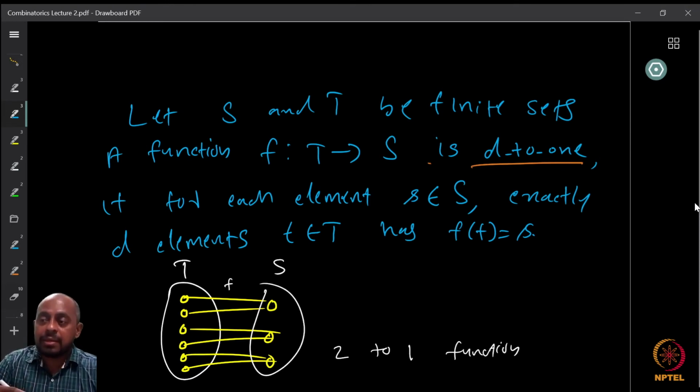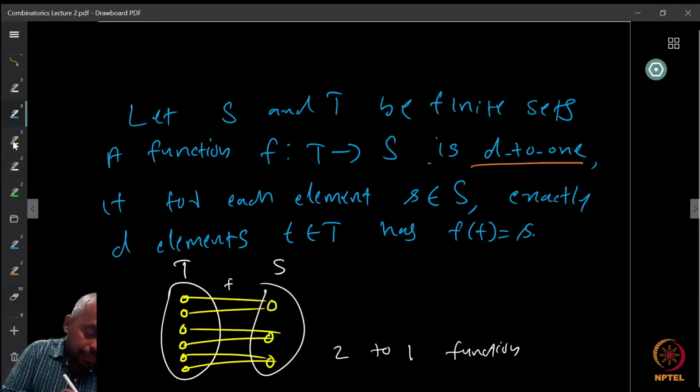So with respect to the function, each element in S has exactly D inverse elements. Then it's called a D to 1 function. Here is an example of a 2 to 1 function to make it more clear.